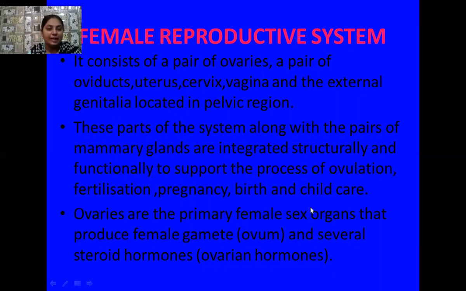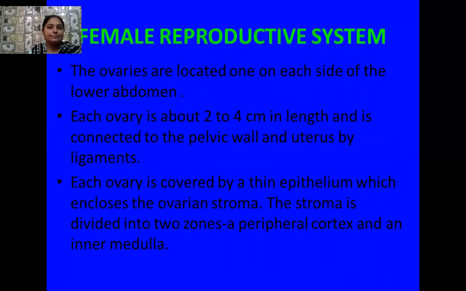and the events related to childbirth. The ovaries are the primary female sex organs, and they produce the female gamete, known as ova. Several steroid hormones are also produced by the ovaries, and these are the ovarian hormones, which are estrogen and progesterone.